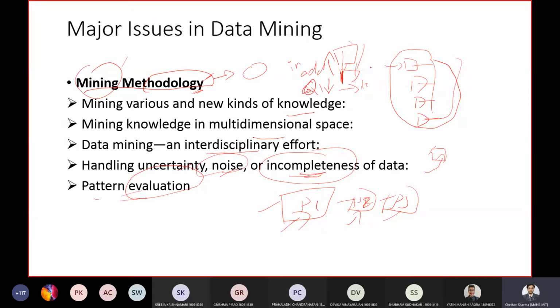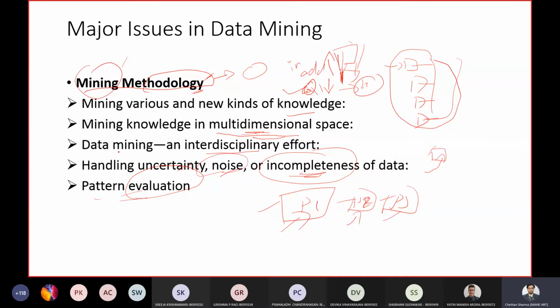So basically this entire cube deals with the multi-dimensional space of the data. You can perform operations on it, and on the items, the product names all together. So the methodology which you are trying to use should be able to mine knowledge even in multidimensional space, not just single.